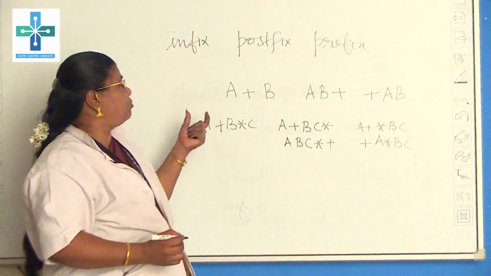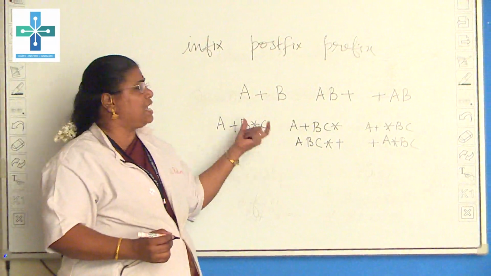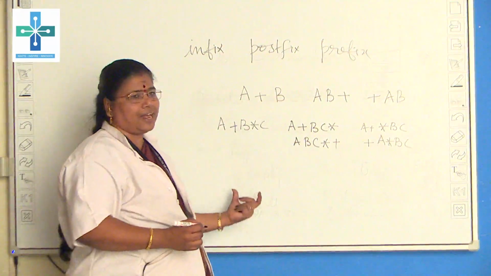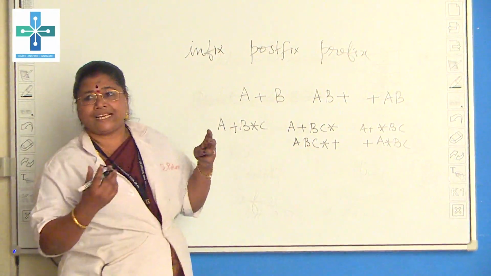Now we will see how to convert from infix to postfix in a methodological, algorithmic way, that is by using a stack.